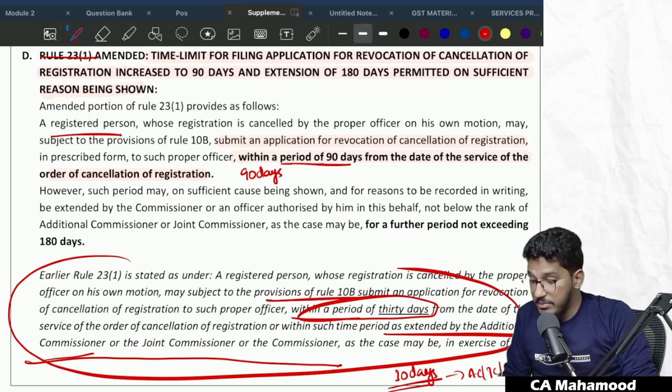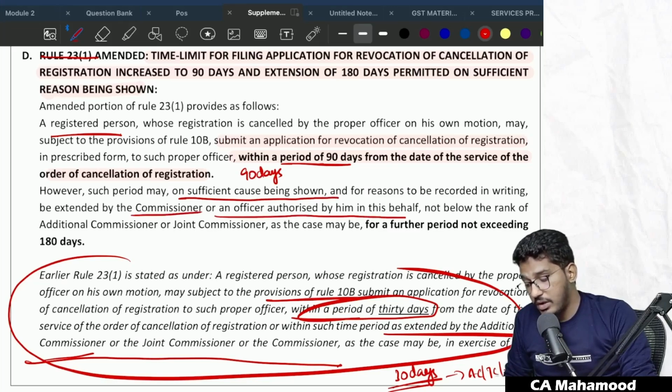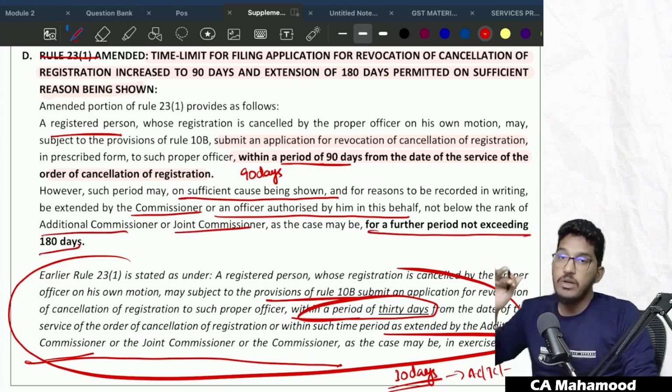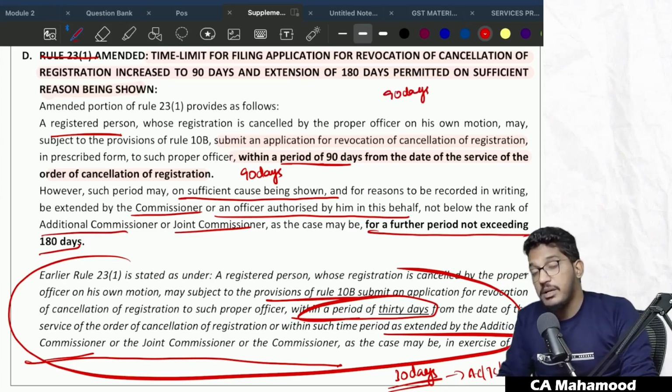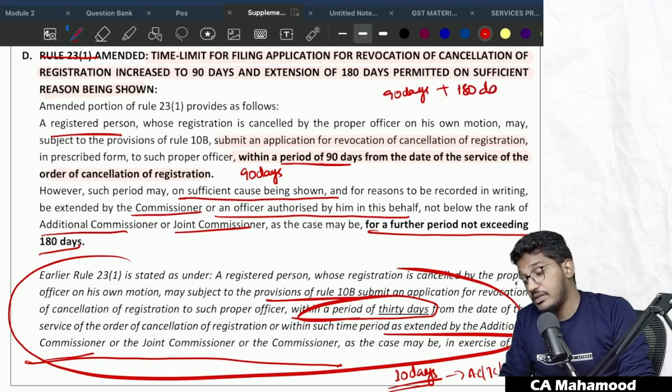And this 90 days time limit can even be extended. However, such period may, on sufficient cause being shown and for reasons to be recorded in writing, be extended by the commissioner or an officer authorized by him in this behalf, not below the rank of additional commissioner or joint commissioner, as the case may be, for a further period not exceeding 180 days. So initially on your own, you can make the application within 90 days. But if you show valid reason, the commissioner can even extend that time limit for making the application for revocation of cancellation by a further 180 days.